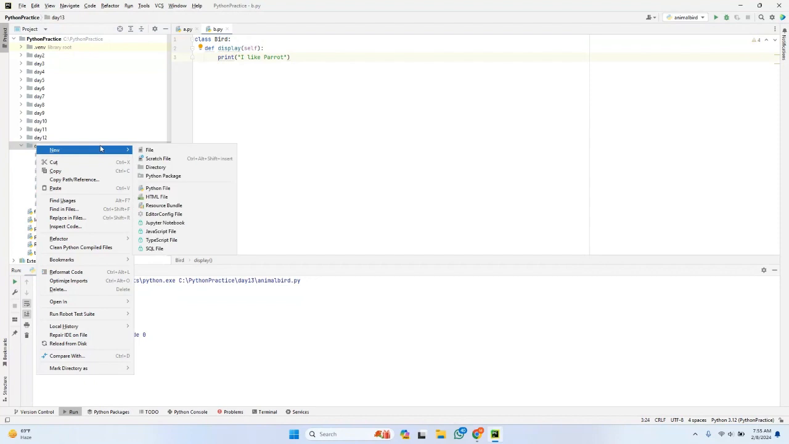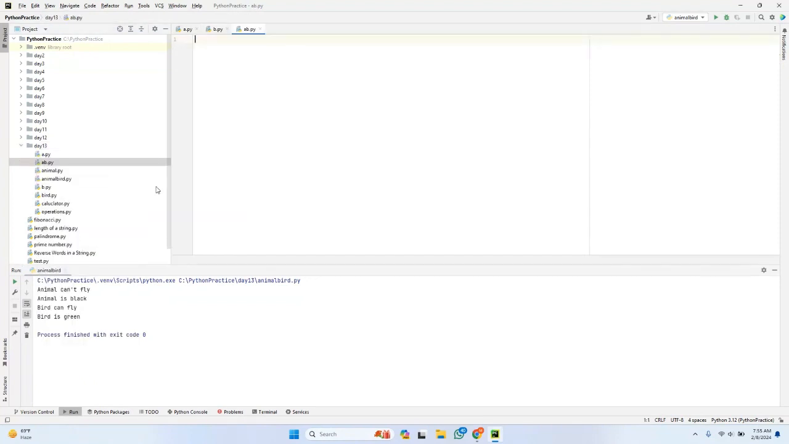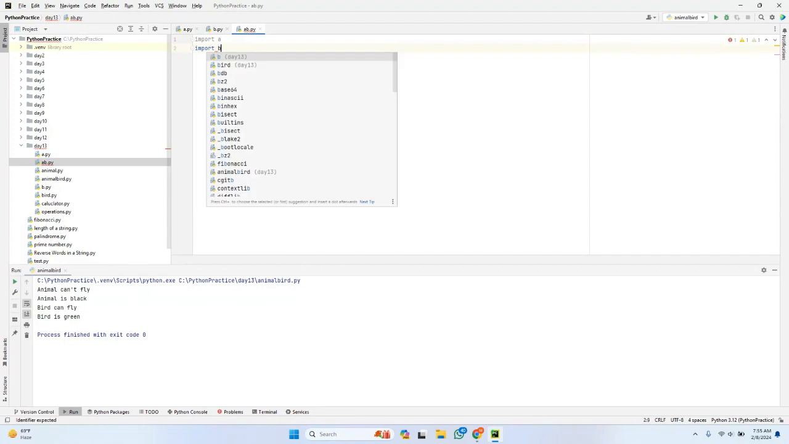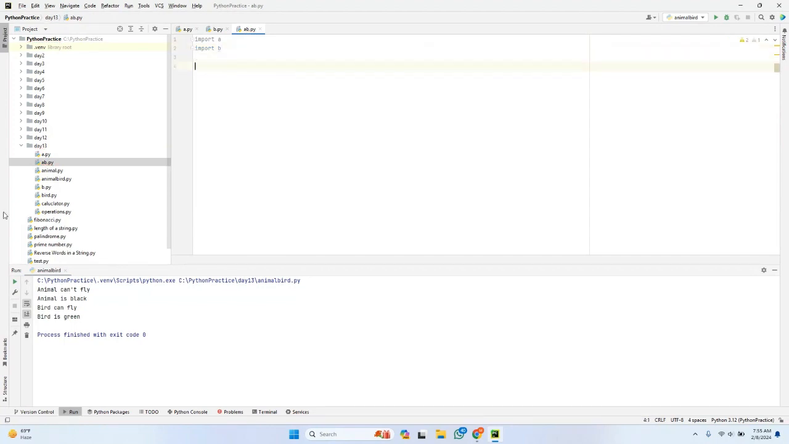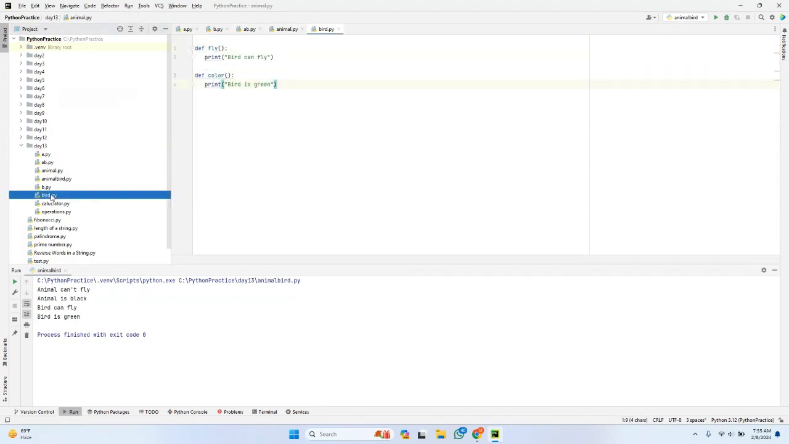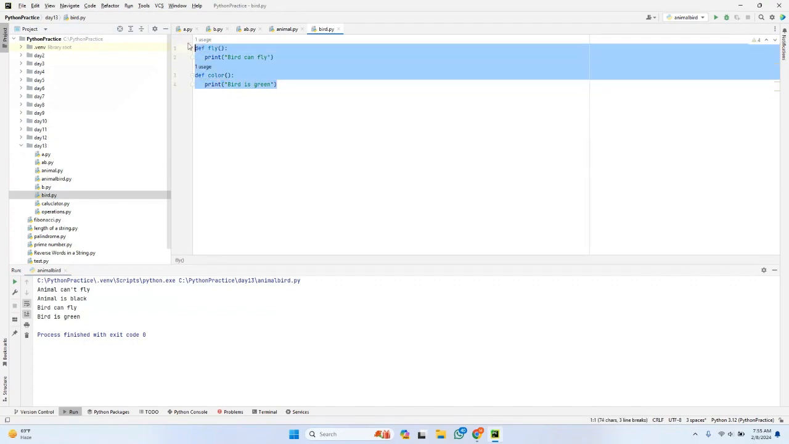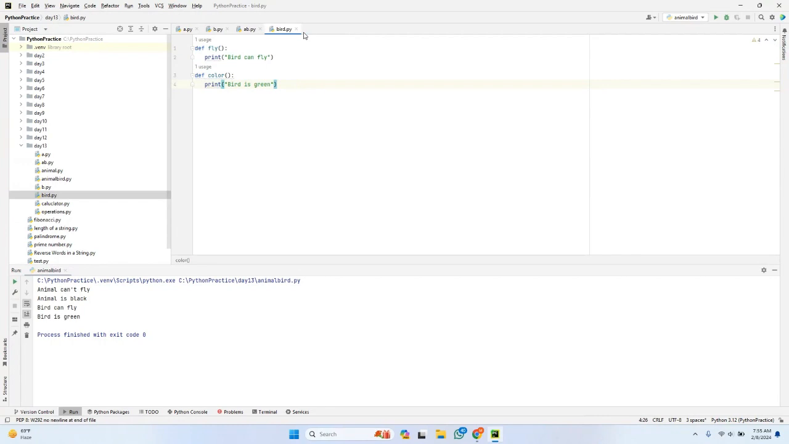Let me create another module, ab.py. In this module, let me import module A, as well as import module B. Because if you can see here, we have seen in animal as well as in board, we have just barely defined the functions. Animal and board had the same function names, even though their statements were the same.